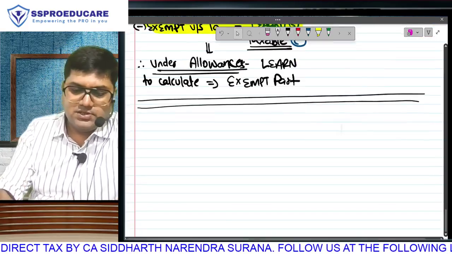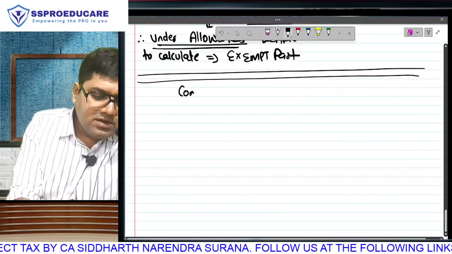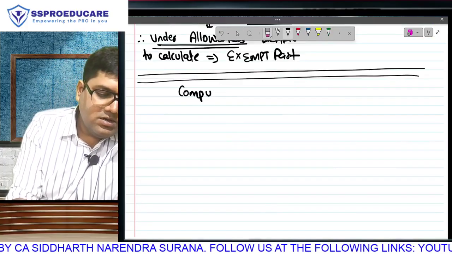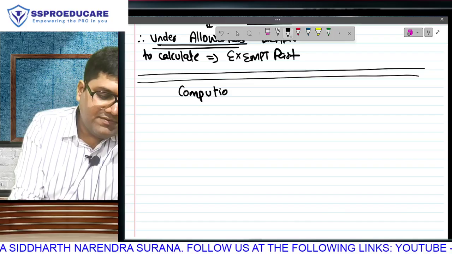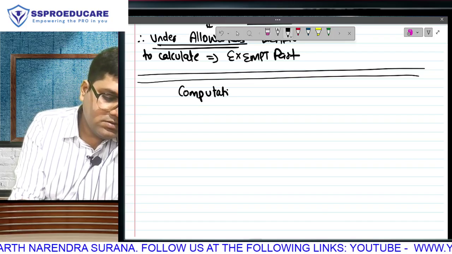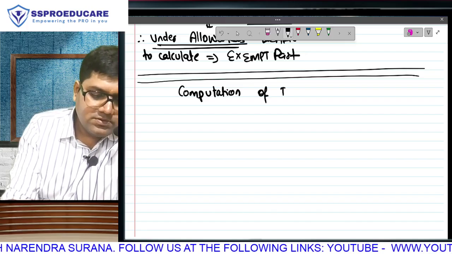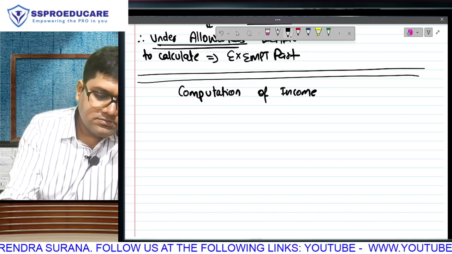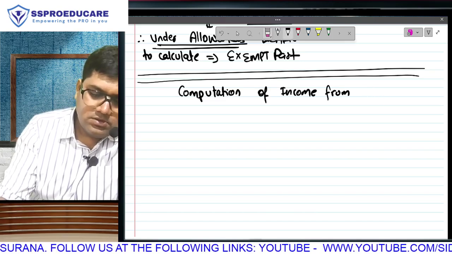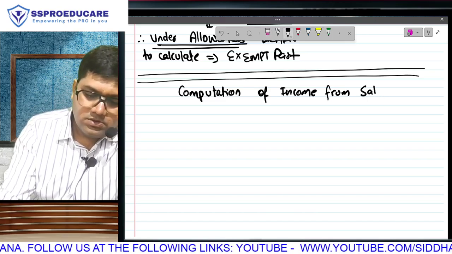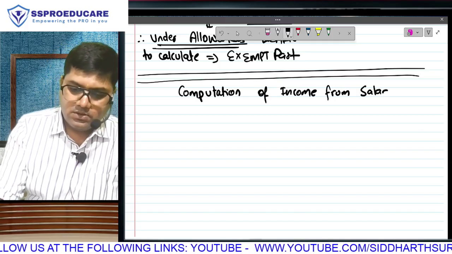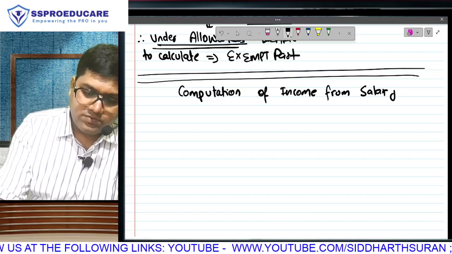And once we know this, just like house property, in fact, every head of income is going to be having a format to compute. So we will be having computation of income from salary.